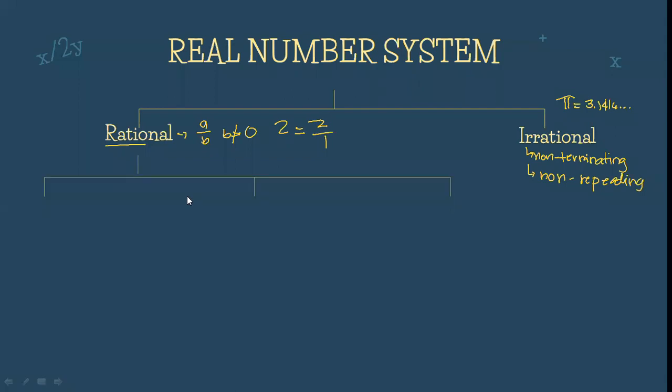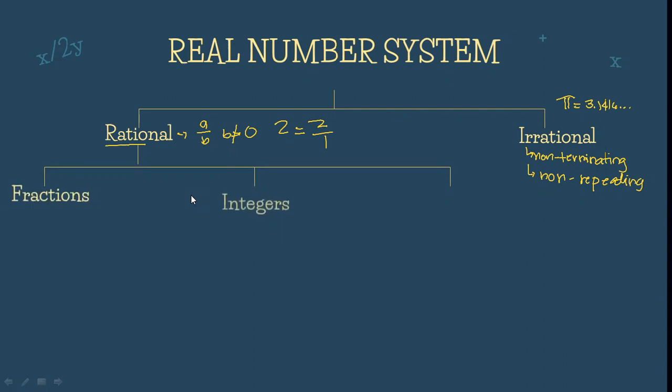So under rational numbers, we also have three. We have fractions, integers, and we have decimals. So pag sinabi po nating fractions, in terms of A over B relationship, katulad po ng na-discuss po natin, as long as si B po is not equal to 0. Kasi po pag nag-0 po siya, ibig sabihin po, that is undefined na po, na mag-under na po siya kay irrational.